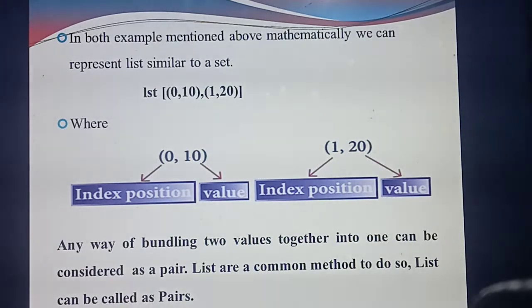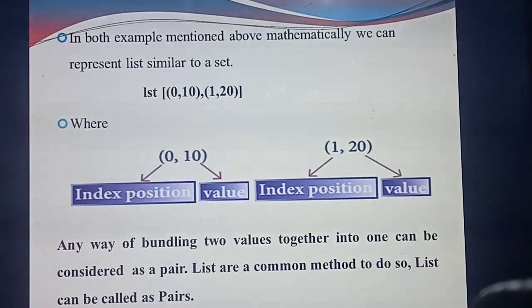Listen. In the first one, 0, 10, the 0 represents the index position or index value or place value, and the 10 represents the value of the list.